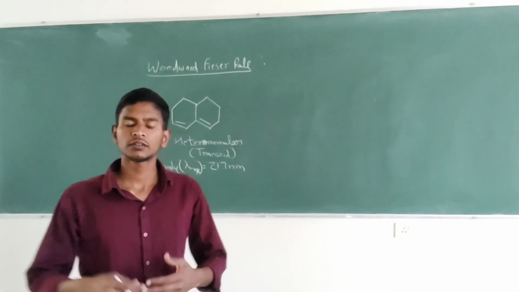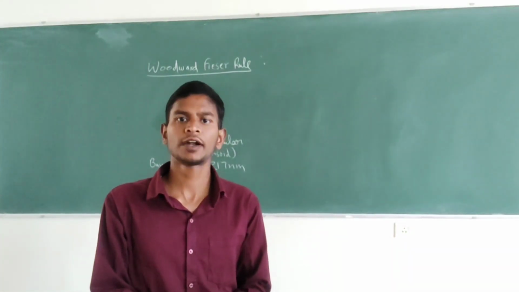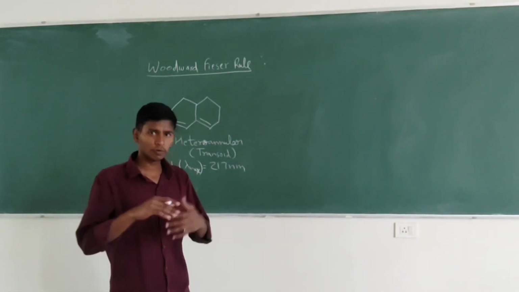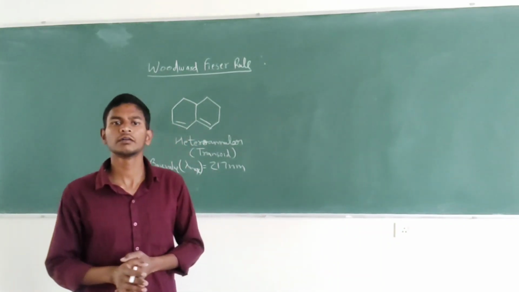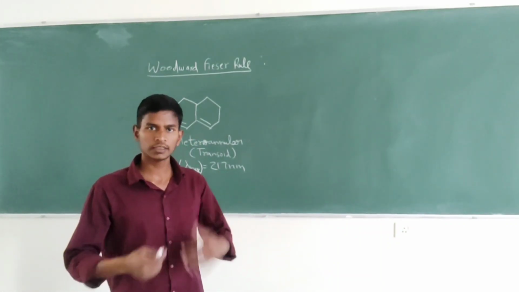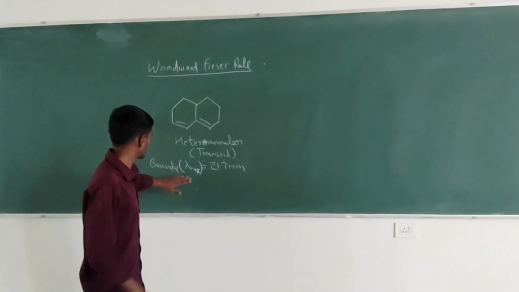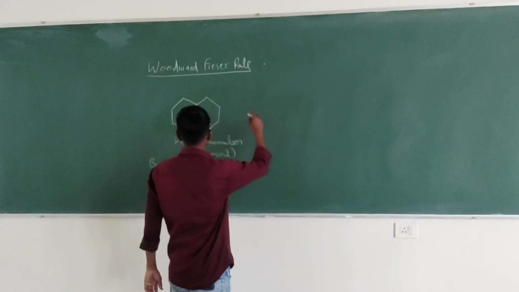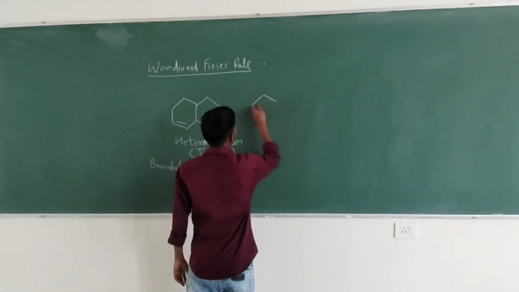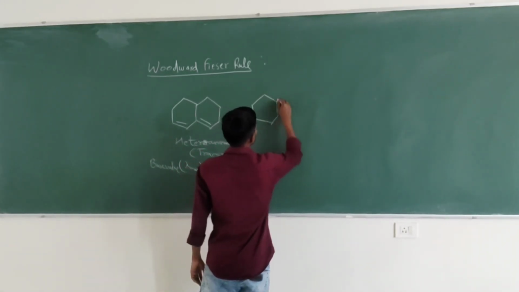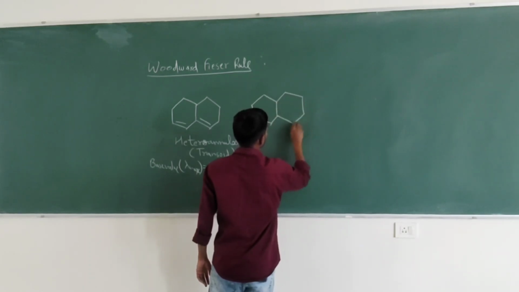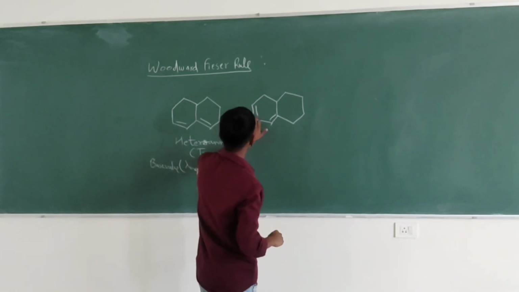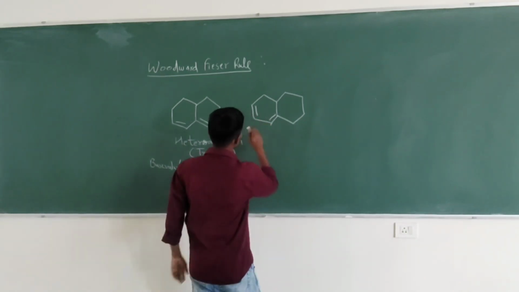While calculating lambda max of different structures, we have to consider the base value. First of all, we have to decide what kind of molecule this is. In deciding that, we will take this base value, and another one is homoannular. Here we can see that these two double bonds are cis to each other.